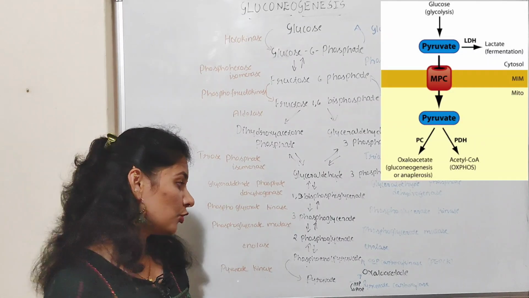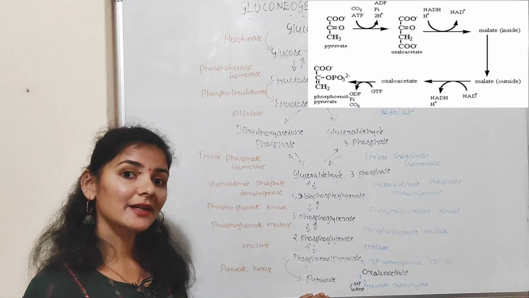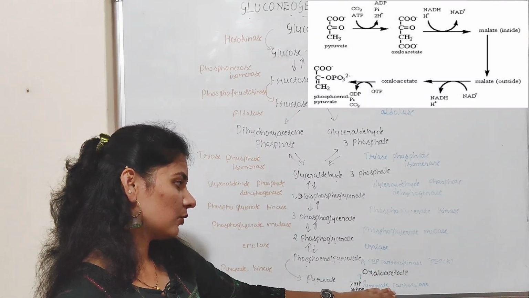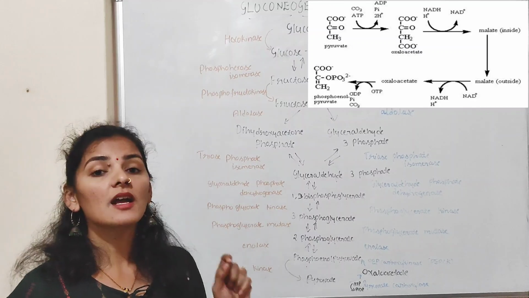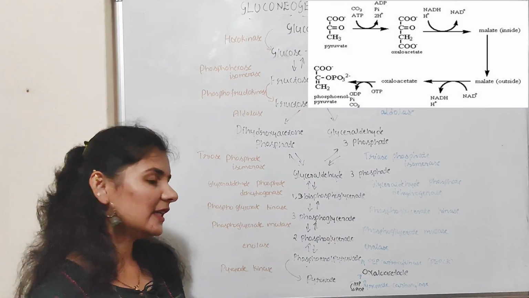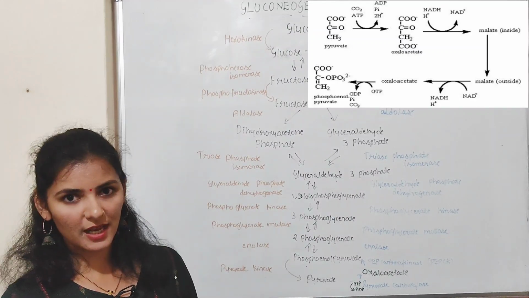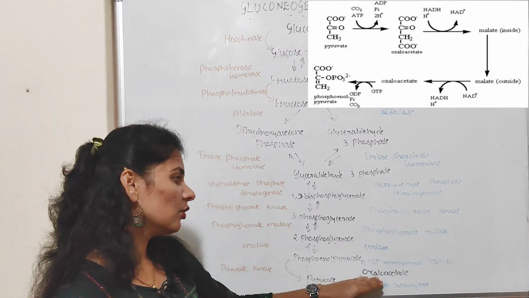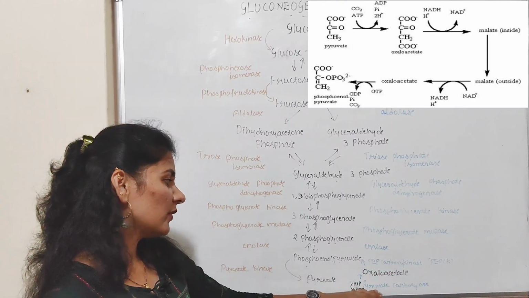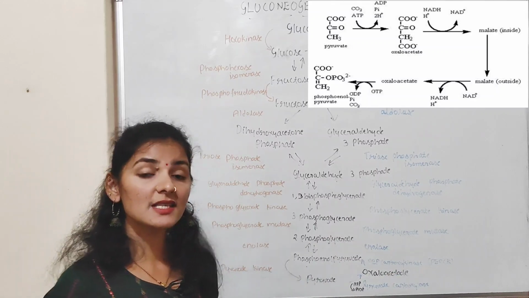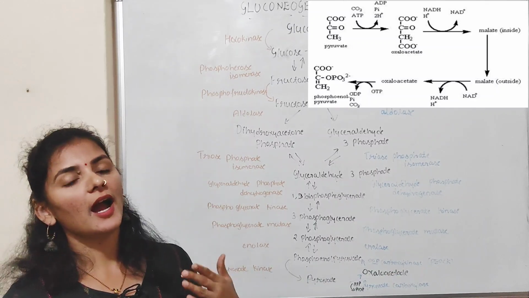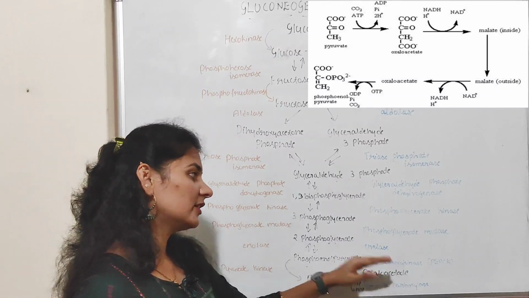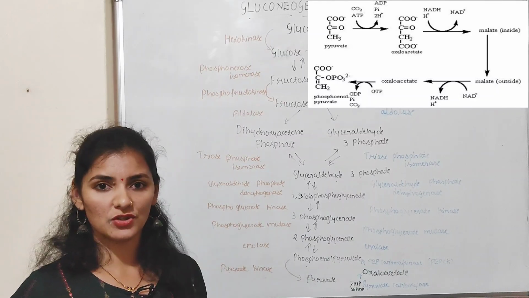Later in the mitochondria, these two molecules of pyruvate are converted into oxaloacetate in the presence of the enzyme known as pyruvate carboxylase, with the help of ATP, biotin and carbonic acid. So pyruvate in the mitochondria is converted into oxaloacetate with the help of pyruvate carboxylase in the presence of ATP, biotin and carbonic acid.